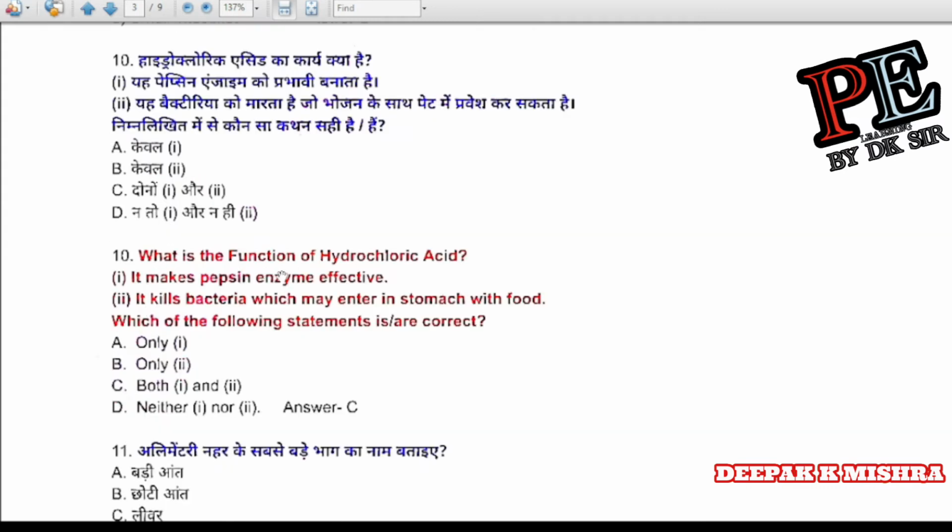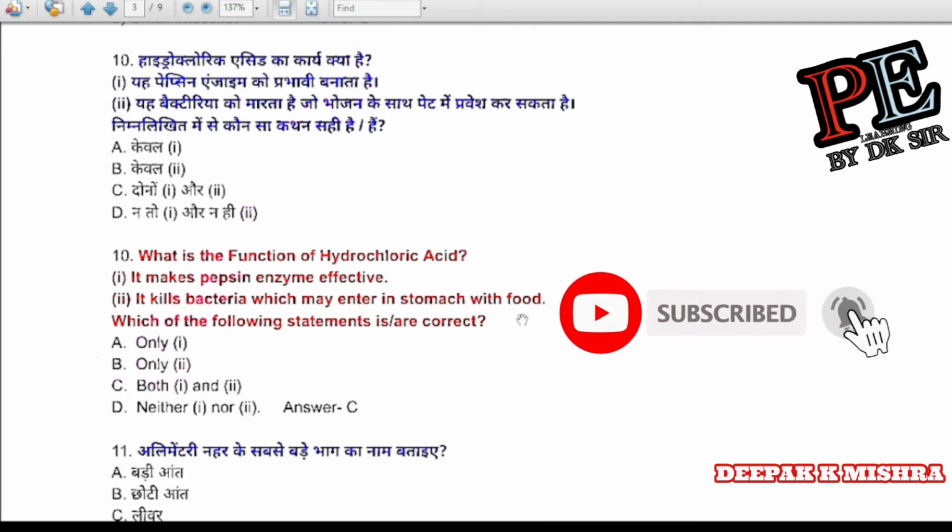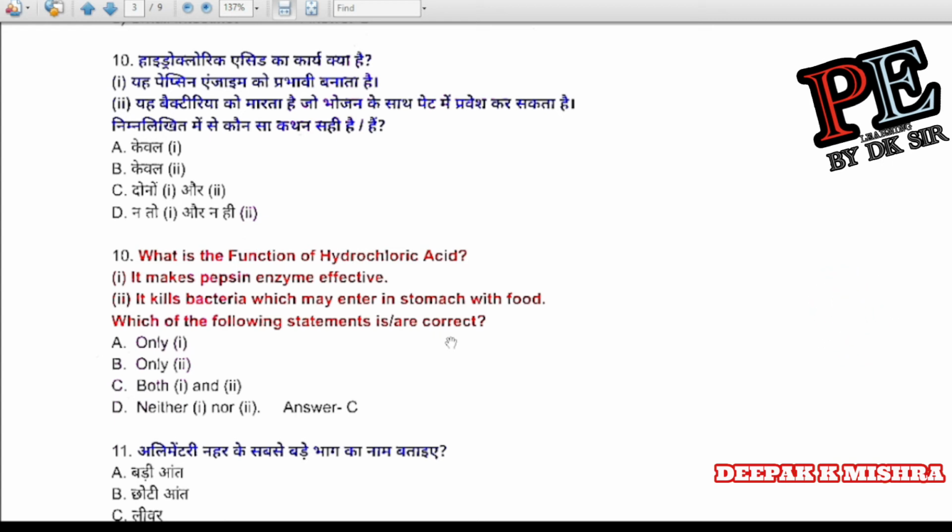Question number 10. What is the function of hydrochloric acid? It makes the pepsin enzyme effective. It kills bacteria which may enter the stomach with food. Which of the following statements are correct? Only 1, only 2, 1 and 2 both, neither 1 nor 2. Correct answer is C. Both first and second.